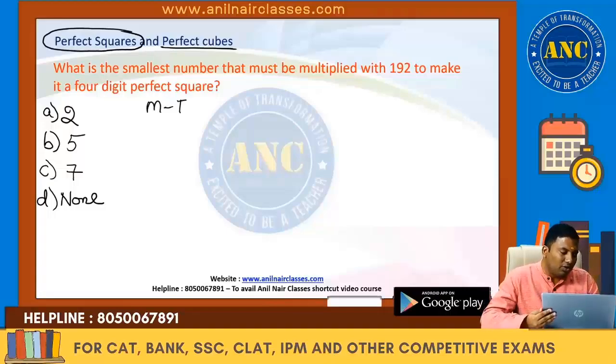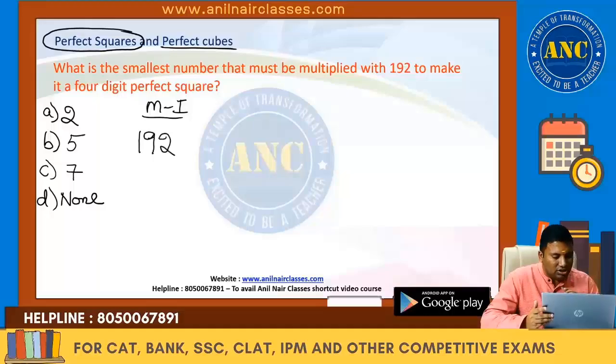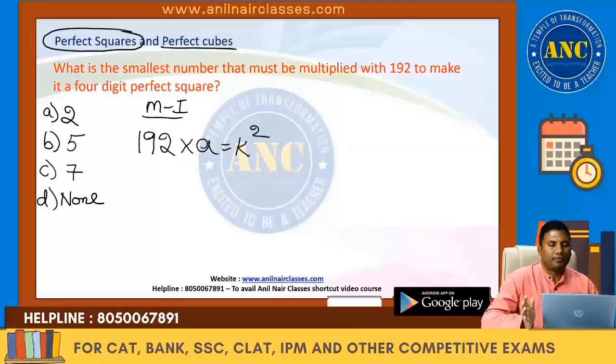Method 1. How will students solve this question? First read the question. What is the smallest natural number that must be multiplied with 192? There is a number 192, and a number should be multiplied by 192 so that the answer is a perfect square. How will students solve this question?